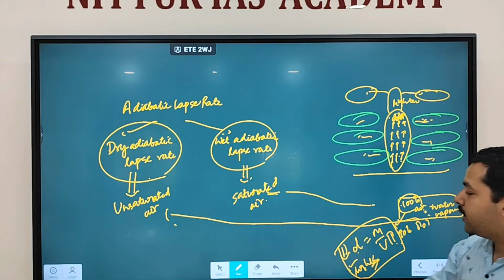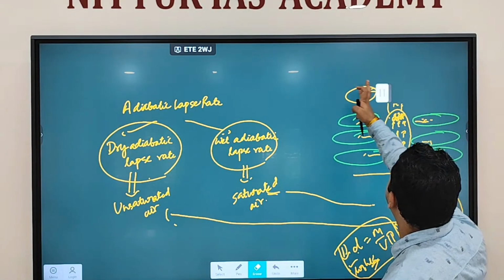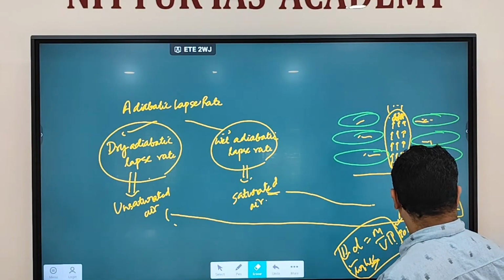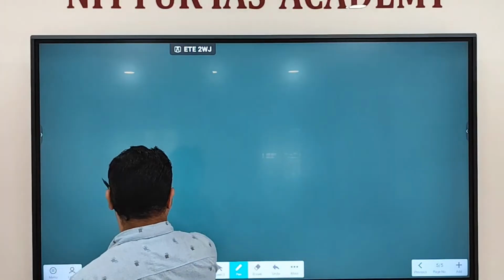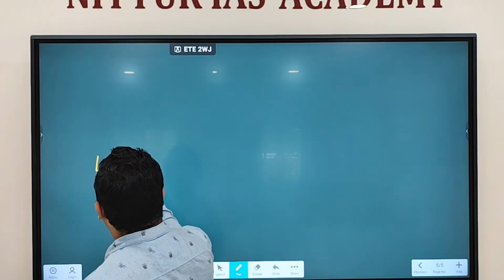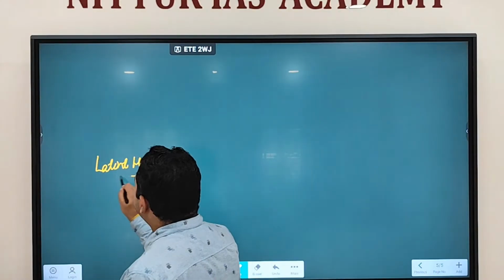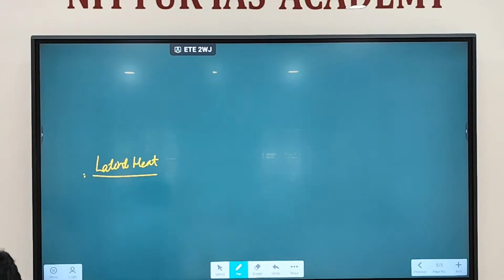Now what this saturated and unsaturated air is doing, for this to understand, we have to understand one more type of heat, which is called latent heat. We have discussed specific heat. What is specific heat? The amount of heat required to raise the temperature of a body by 1 degree Celsius. That is going to be called specific heat.